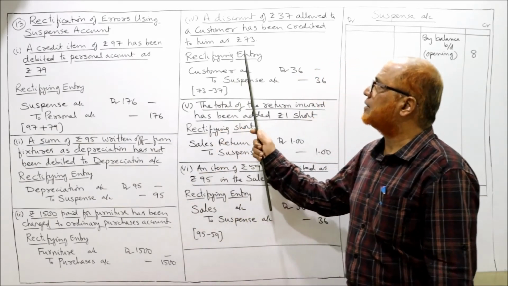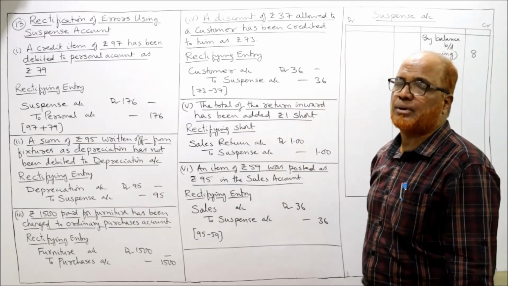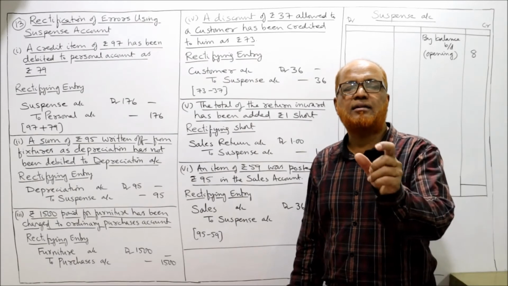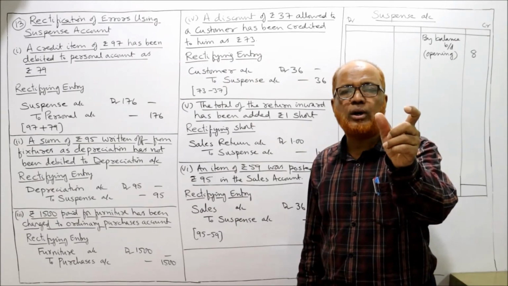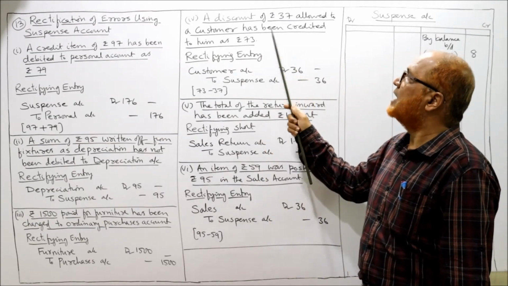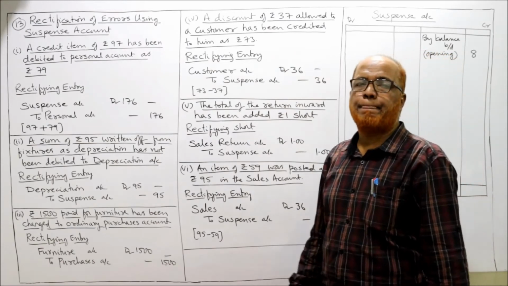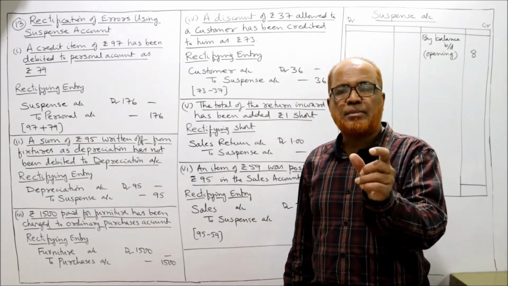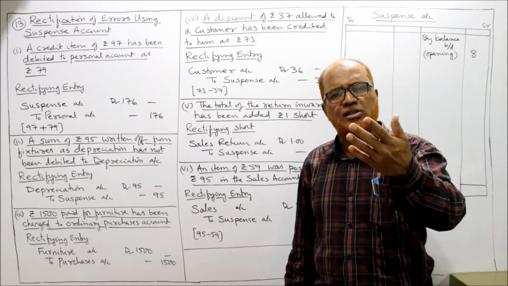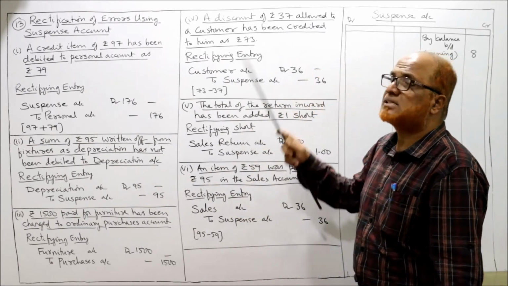Right? Next step. A discount of rupees 37 allowed to a customer. Discount is allowed to a customer. The correct entry is discount allowed account debtor to customer account. How much? 37 rupees, but it has been credited to him as 73. Actually, the customer account should be credited. Yes, it is credited. Discount allowed account debtor to customer account. This is the correct entry.